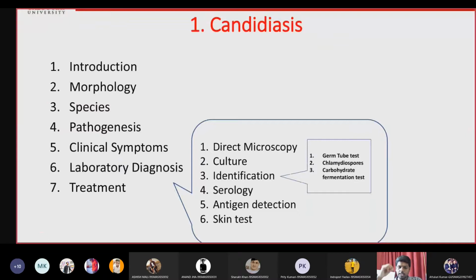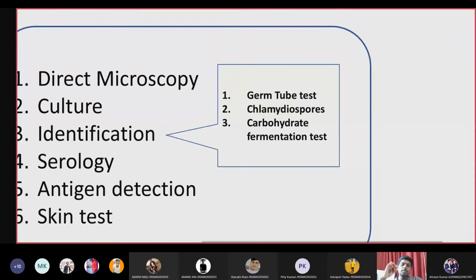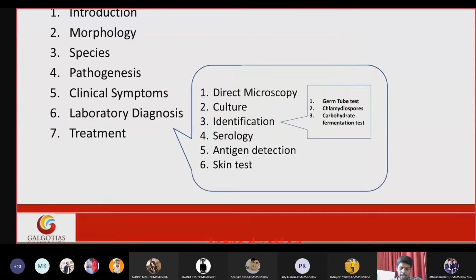In the lab diagnosis, we will focus on direct microscopy, culture, specific Candida identification tests, serological tests, antigen detection test, and skin test. The specific Candida identifying tests include the germ tube test, presence or absence of chlamydospores, and carbohydrate fermentation test. We will see all these things in Candida.